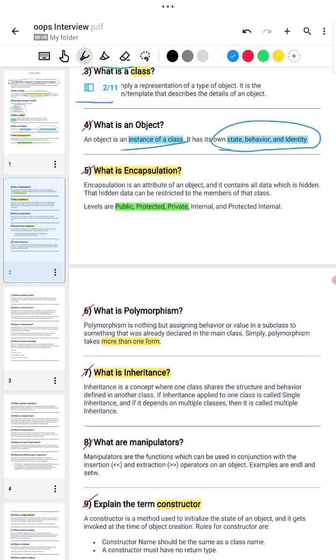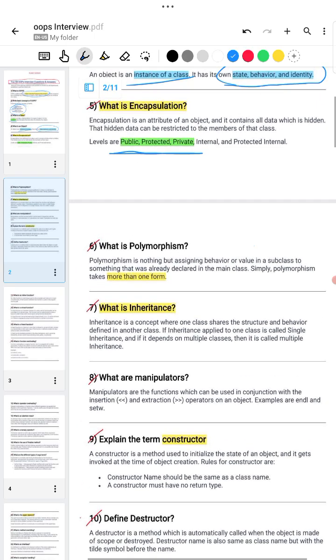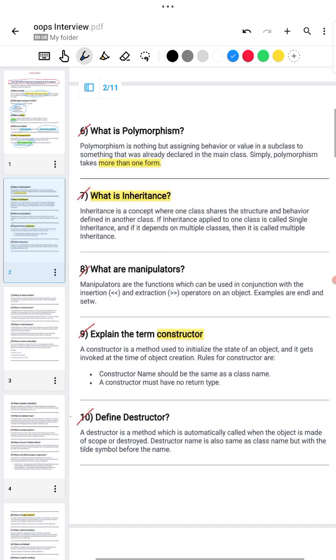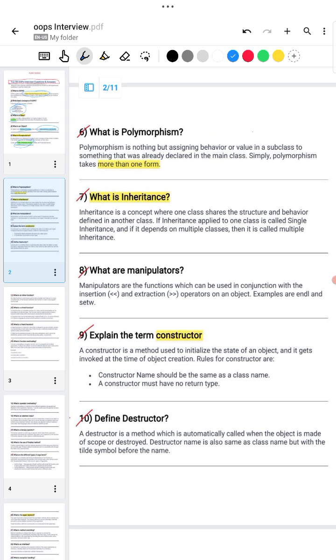This question is about encapsulation. In a single word, we can say that encapsulation means data hiding using public, private and protected access specifiers, or you can say access modifiers. What is polymorphism? Polymorphism in a single word means taking more than one form. In a definition, it is assigning behavior or value to the subclass which is already declared by the main class.